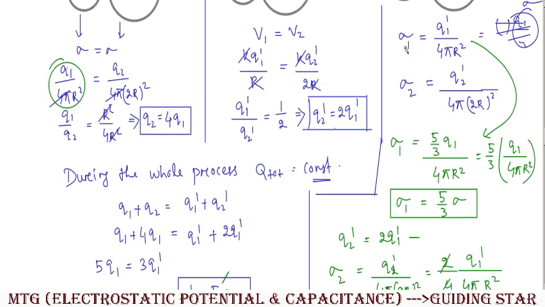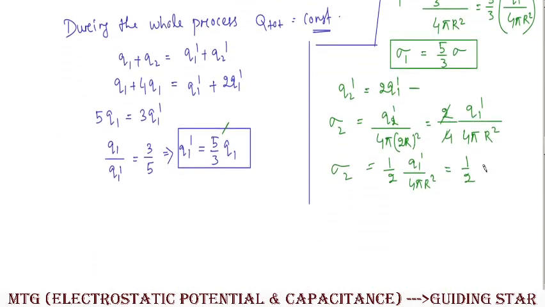Clear? q1 prime upon 4 pi r square, it is nothing but our sigma 1. Clear? But the value of sigma 1 is how much? 5 by 3 of sigma. So it will be half of 5 by 3 sigma. Clear? So that means the value of sigma 2 will be equal to 5 upon 6.